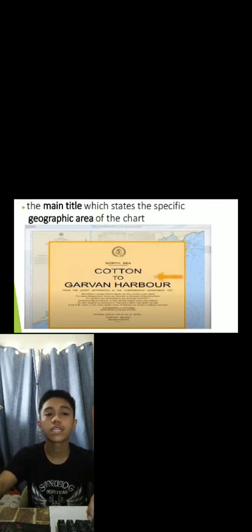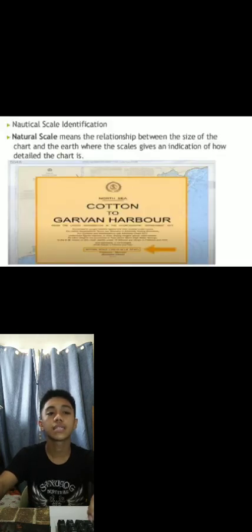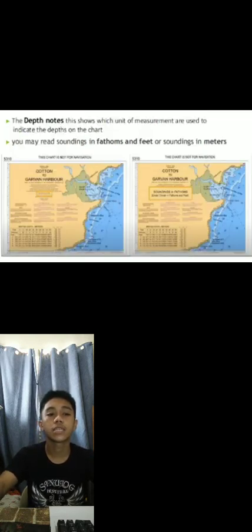The main title states the specific geographic area of the chart. Natural scale identification. Natural scale means the relationship between the size of the chart and the Earth, where the scale gives an indication of how detailed the chart is. The depth note shows which unit of measurement is used to indicate depths on the chart. You may read soundings in fathoms and feet or soundings in meters.